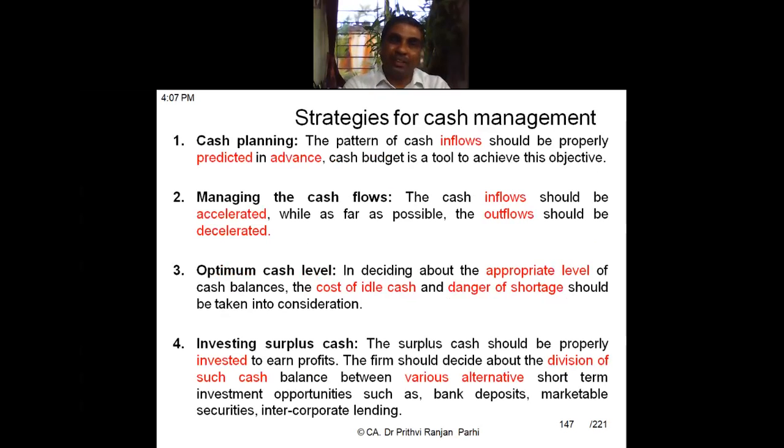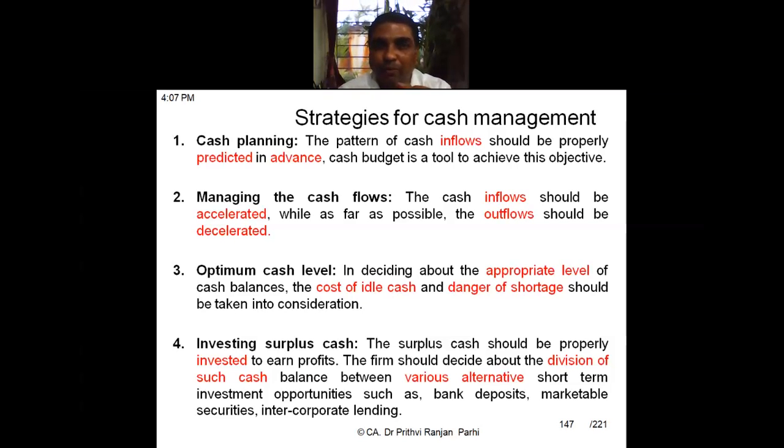Now, how to manage cash? There are various strategies. Four strategies we will be learning. One is cash planning. Second is managing the cash flow. Third is optimum cash level. Fourth is investing surplus cash. Coming to the first part, cash planning deals with the pattern of the cash inflows.